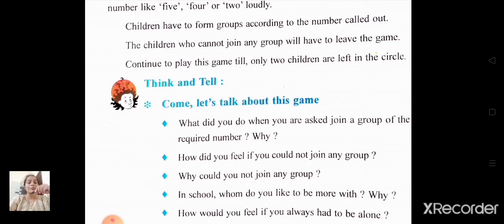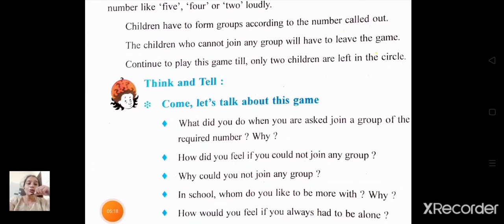Because I called my friends to make a group, but they had already made a group, so I can't join, and I can't join any group, and I was alone.